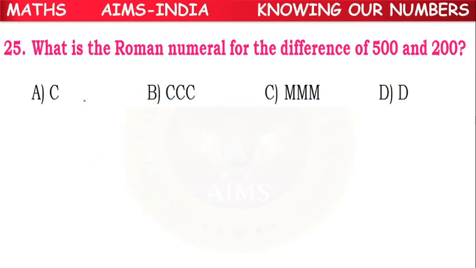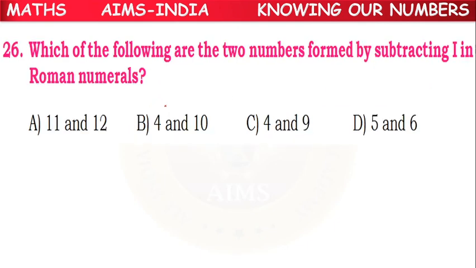So next. What is the Roman numeral for the difference of 500 and 200? For 500 and 200, what is the difference? The difference is 300. 300 can be represented as CCC, because C can be repeated 3 times. More than 3 times is not possible, but 3 times can be repeated. So B option is the correct answer.